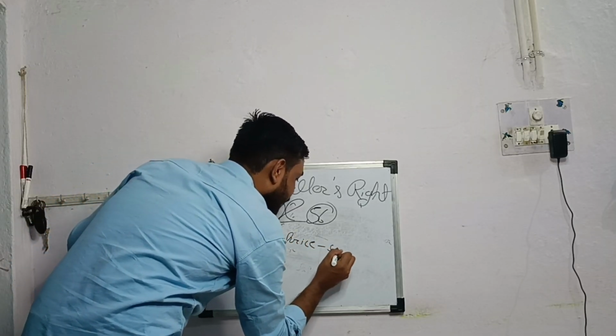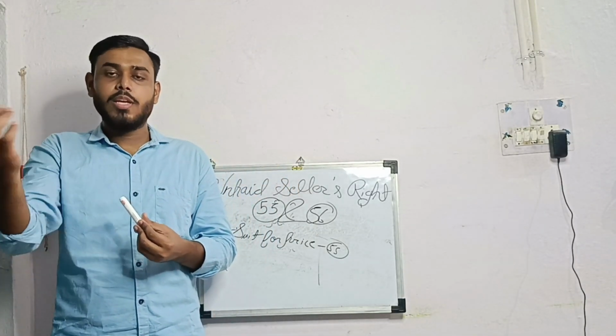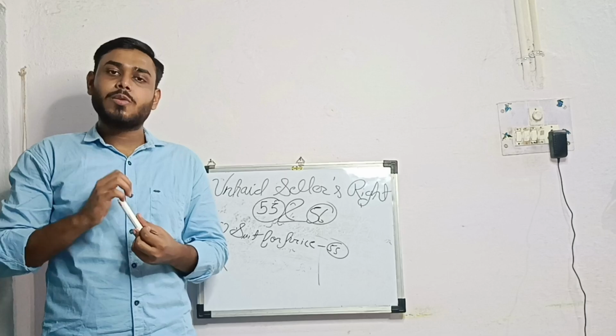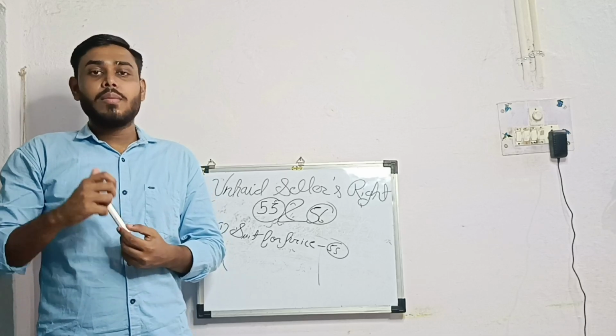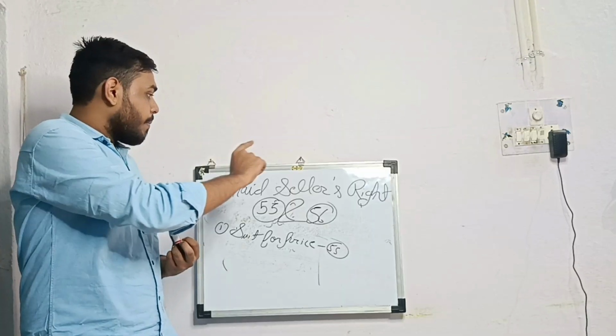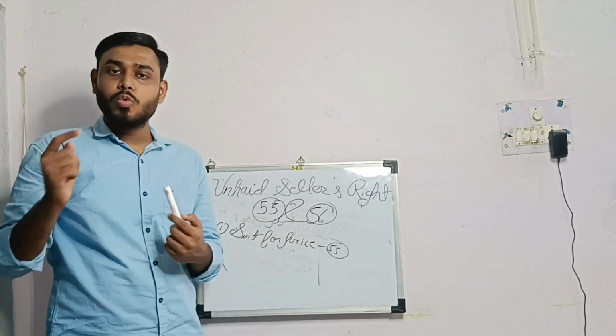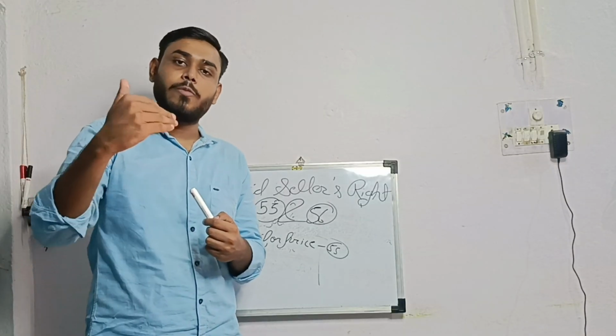Let's say the seller delivers the goods to the buyer and the buyer is not tendering or paying the price, then in those situations the unpaid seller can sue the buyer for price, for non-payment of price.